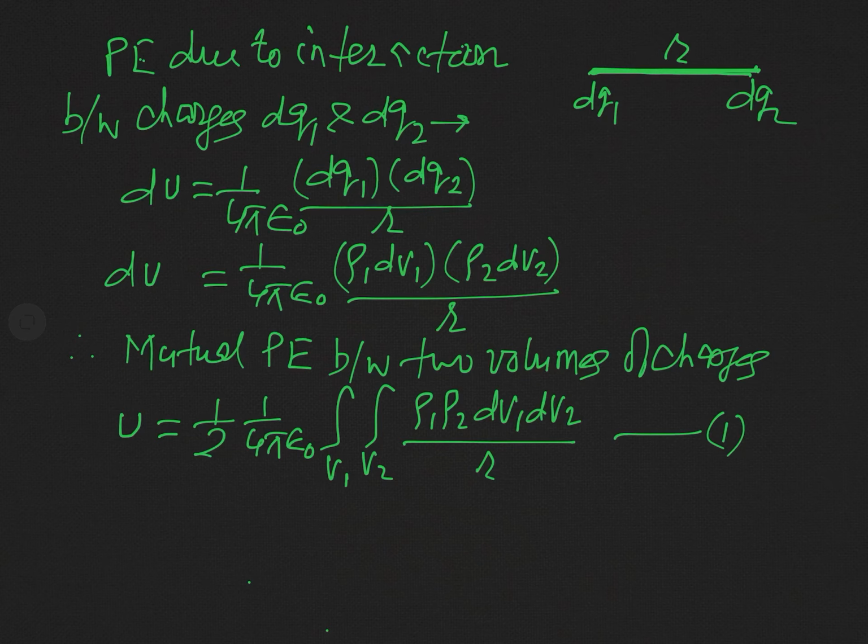So if we will not divide by this factor 2, then you are in fact defining potential energy for each point charge separately, but there should be potential energy due to the pair. So this factor 2 is used here.